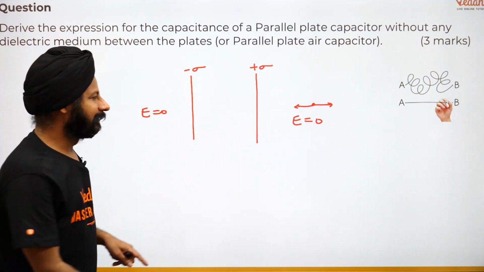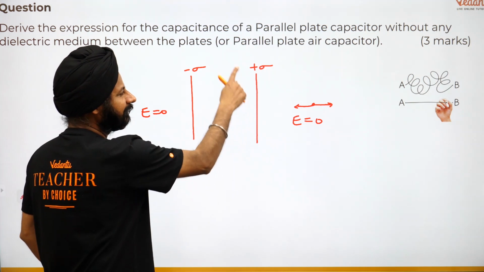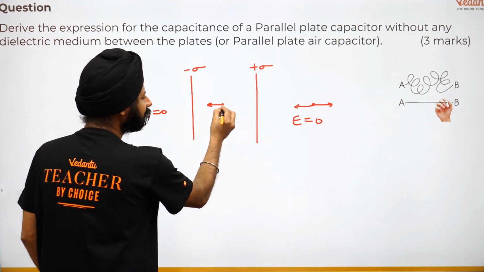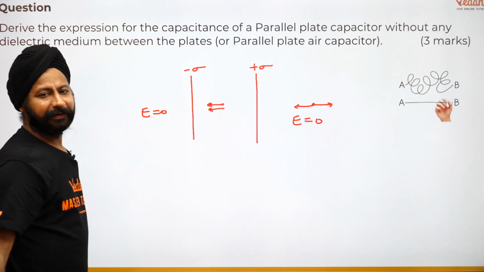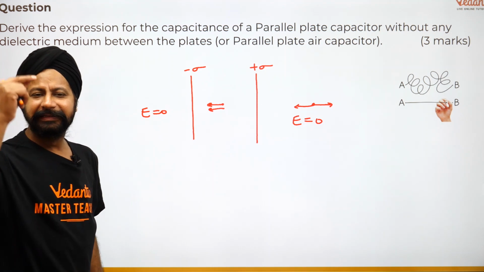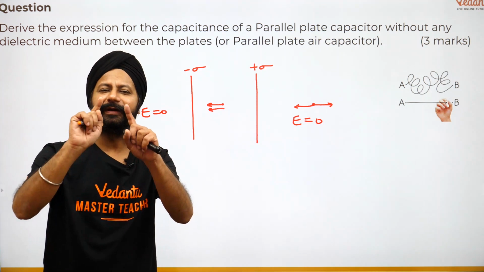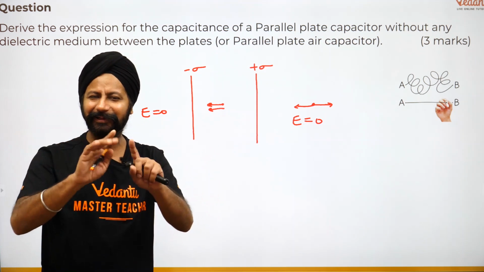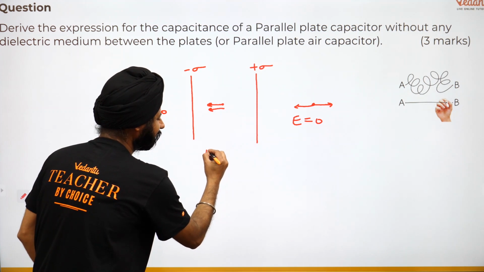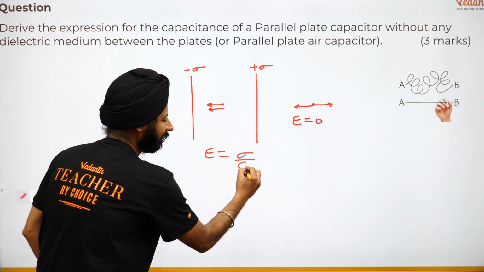Look at inside the plate. इसके अंदर क्या हो रहा है? इसके अंदर story is different. Because of positive charge, there is an electric field here. And because of negative charge, also there is an electric field here. तो दोनों contribute कर रहे हैं in the same direction. They are going to add up. Sigma by 2 epsilon naught plus sigma by 2 epsilon naught gives you sigma by epsilon naught. है ना, simple है. Half plus half is full. So this gives you electric field. So let's write down. Electric field is sigma by epsilon naught.